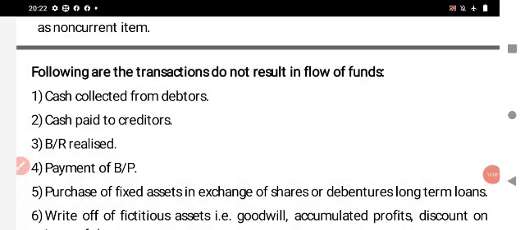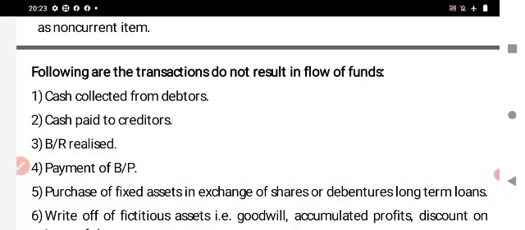The next topic is the following transactions, which do not result in flow of funds. The first one is cash collected from debtors. What entry do we pass for cash collected from debtors? Cash account debit to debtors account. Here, cash is a current item. Debtor is also a current item. Then the result is it does not affect the working capital.